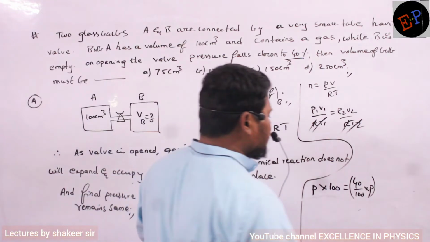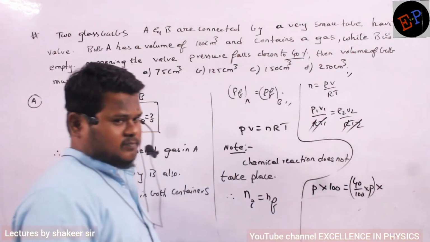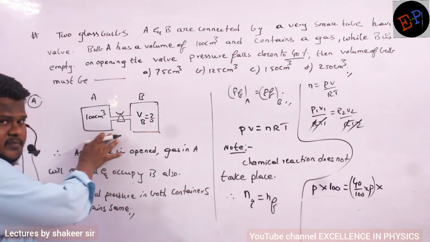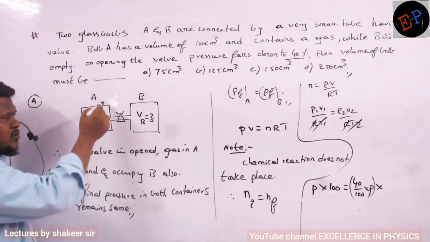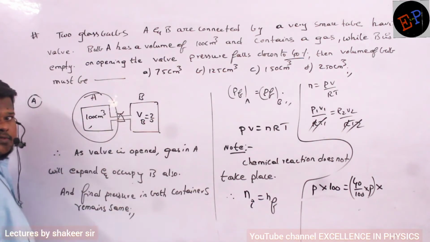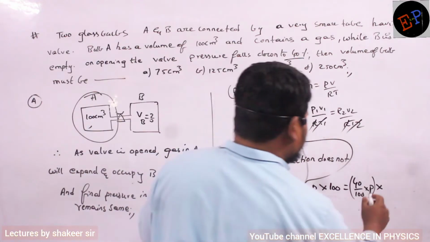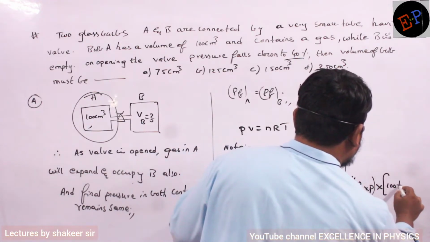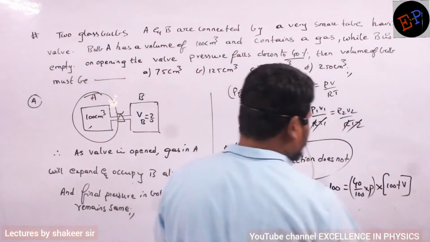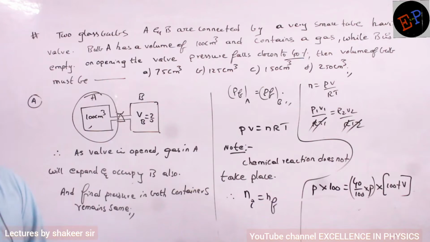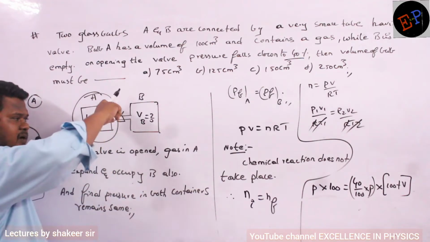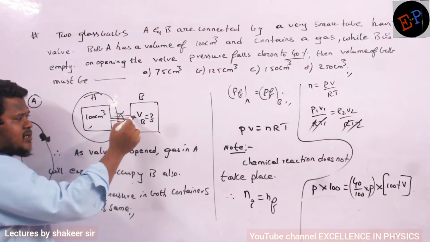Now what is the total final volume? Initially, where was the gas present? Only in this container. Now gas is present in this also, in both containers. So the final volume I can write as 100 plus V. Initial volume is 100 only. Initially only this much volume of gas was present, but when I open the valve, gas is entering the second one also.